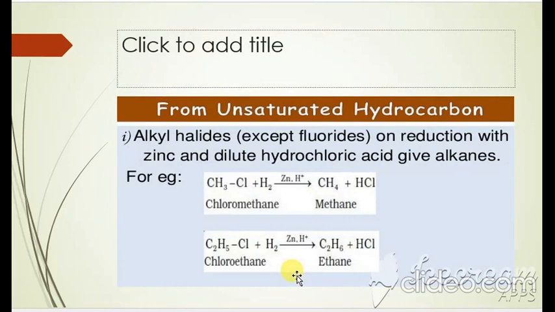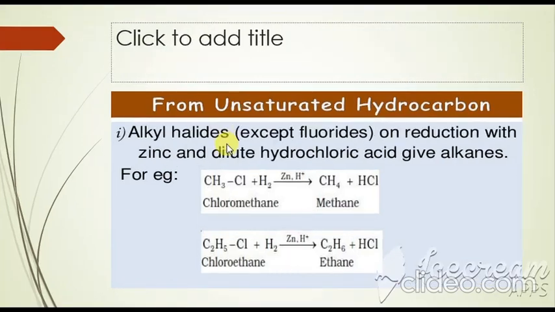The first preparation is from unsaturated hydrocarbons. The second is from alkyl halides. What are alkyl halides? Alkyl, I have already told you, is alkane minus hydrogen. If you have CH4 minus hydrogen, that will become CH3. In my last lecture, I discussed the alkyl in detail.